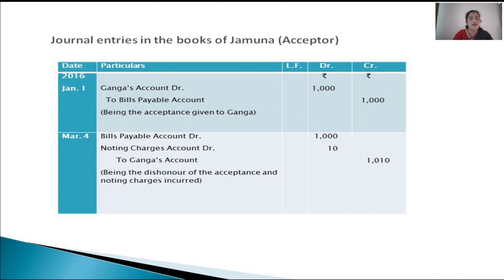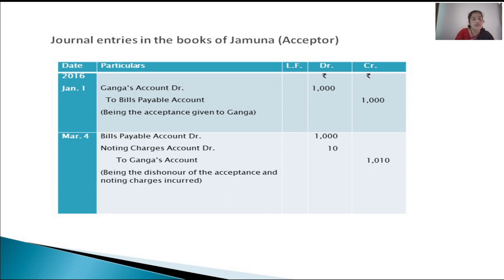That is the drawer. So Ganga is the receiver of the benefit of acceptance because we gave the acceptance on the bill of exchange drafted by Ganga on us, and bill is going out. So Ganga is the receiver of the benefit of acceptance and bill is going out from our hands.